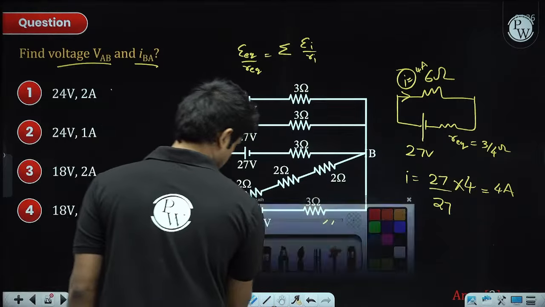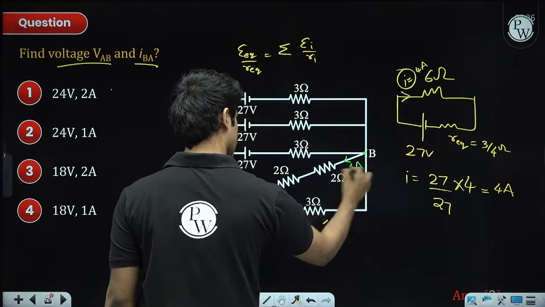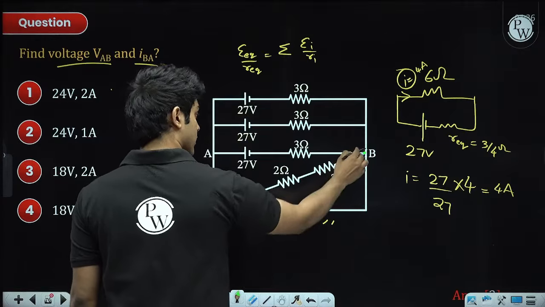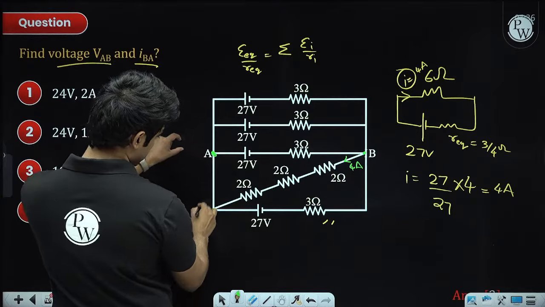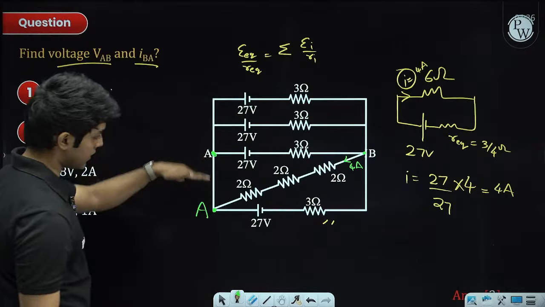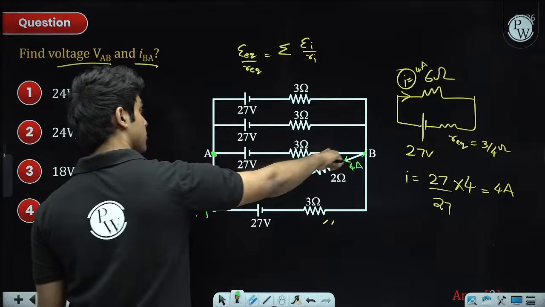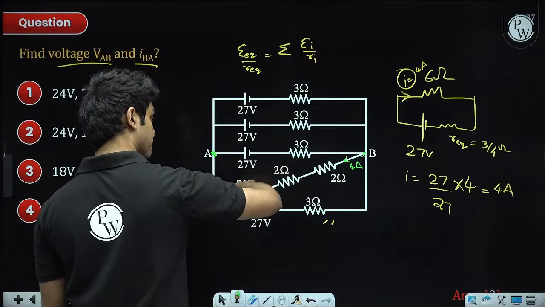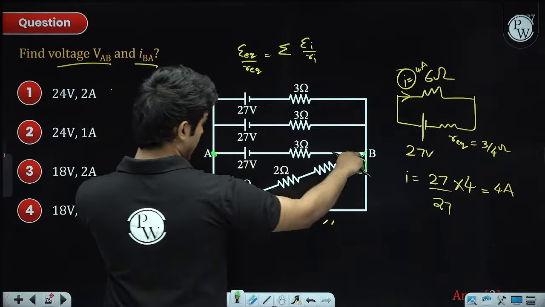So if I know the current in this branch is 4 amperes, if this point is A, then this point can also be considered A, right, because it's connected with a connecting wire. So what is IR in this branch? This branch's resistance is 6 ohm. So 4 into 6 is 24, which means VAB is 24 volt.